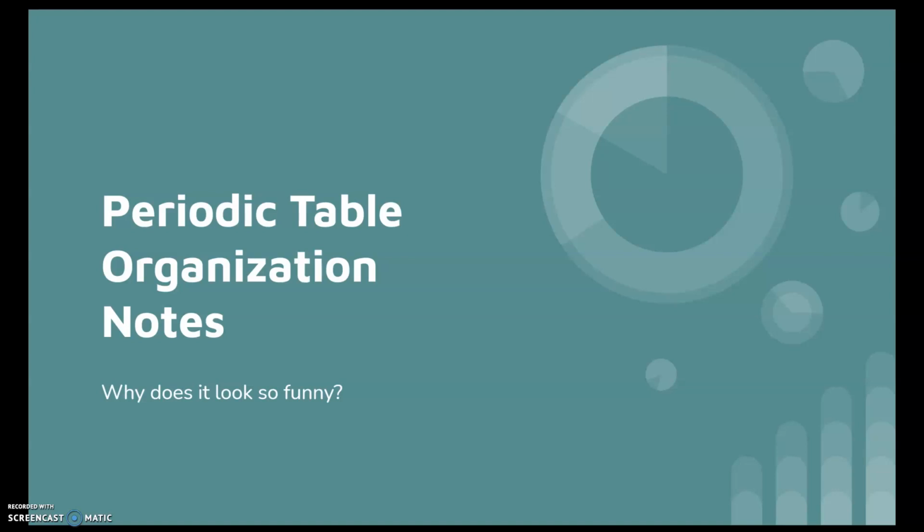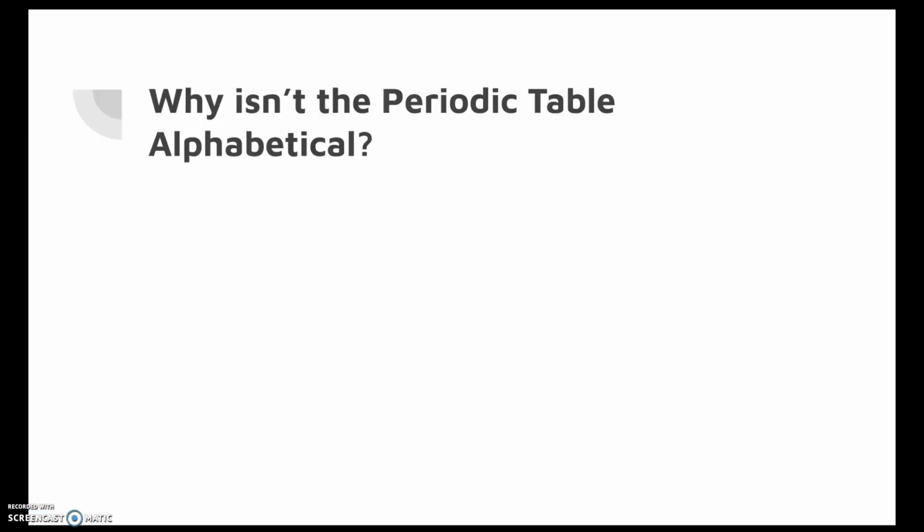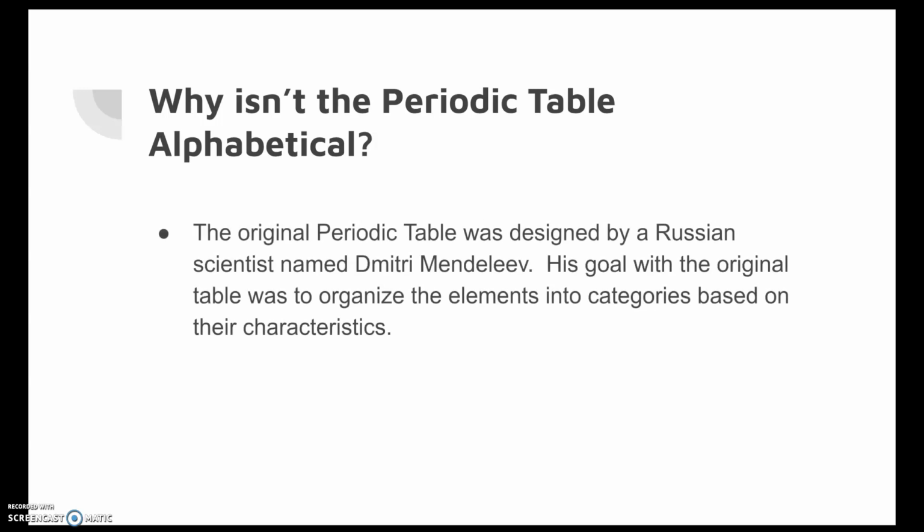So we are going to start with a bit of review as well as some new topics, but we're still going to be talking about the periodic table. So the first question that I'm going to pose to you is, why do you think the periodic table elements are not organized alphabetically? Why do you suppose it looks so funny?